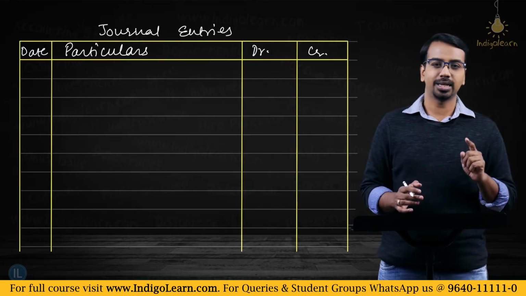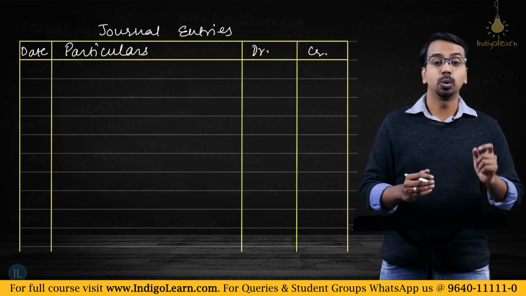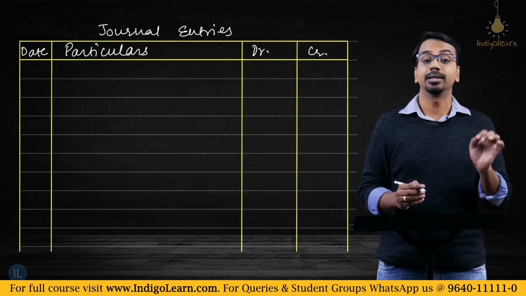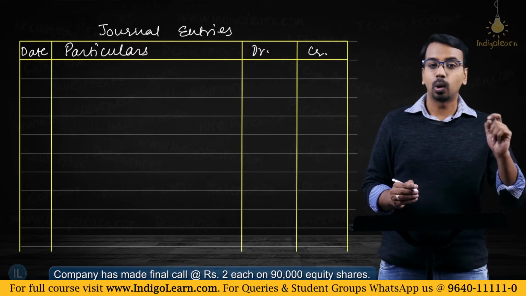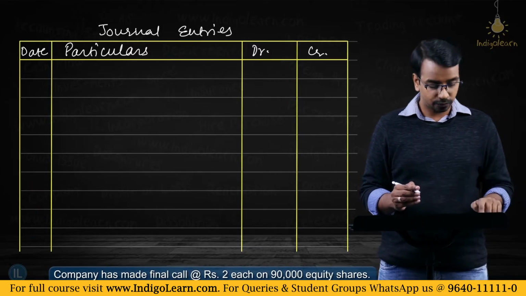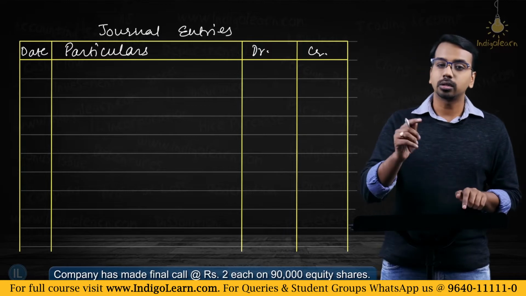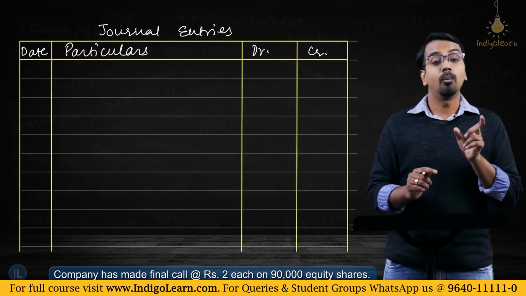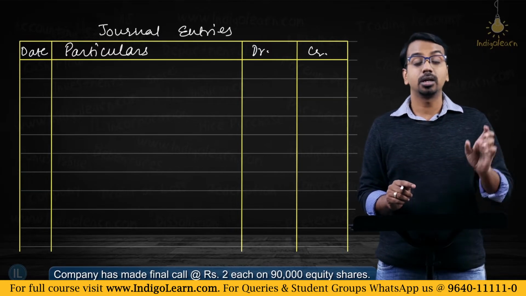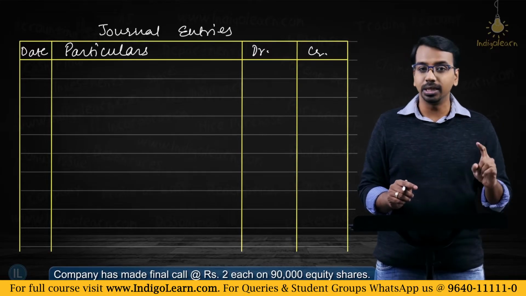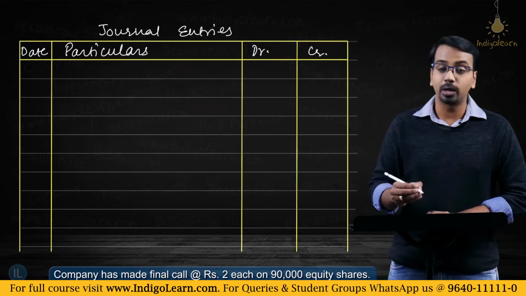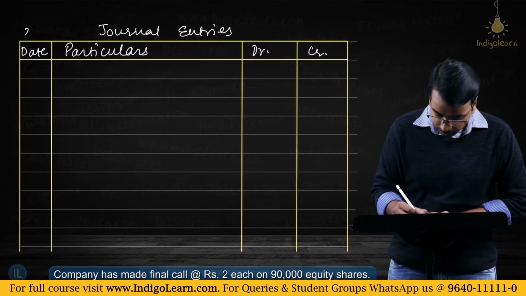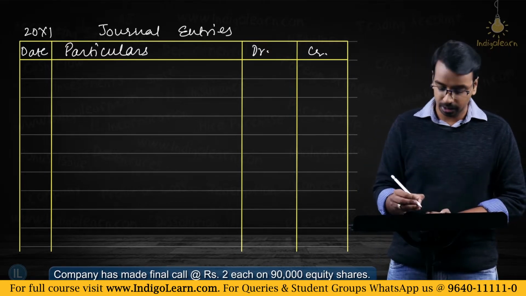What is the first thing that has happened? Before the bonus issue, the company has made a final call. Now, final call on how many shares? Final call on 1 lakh shares or 90,000 shares. If you carefully look at the question, authorized capital is 1 lakh, but issued and subscribed capital is only 90,000, which means you will make the final call on 90,000 only. What will be the entry for that? This is year 20x1, that is the first year.